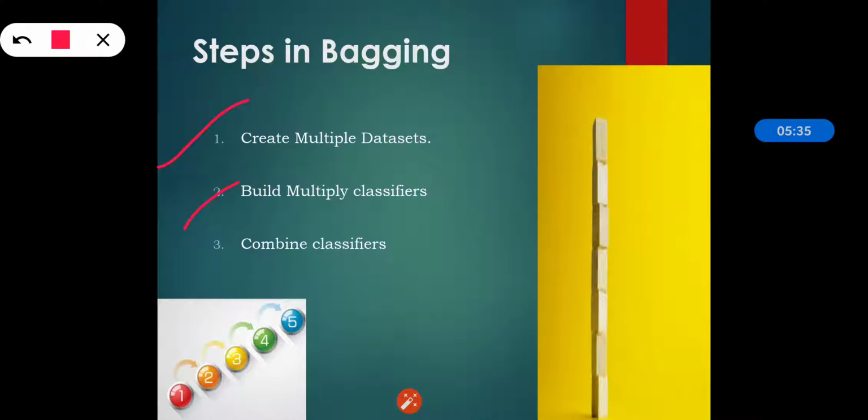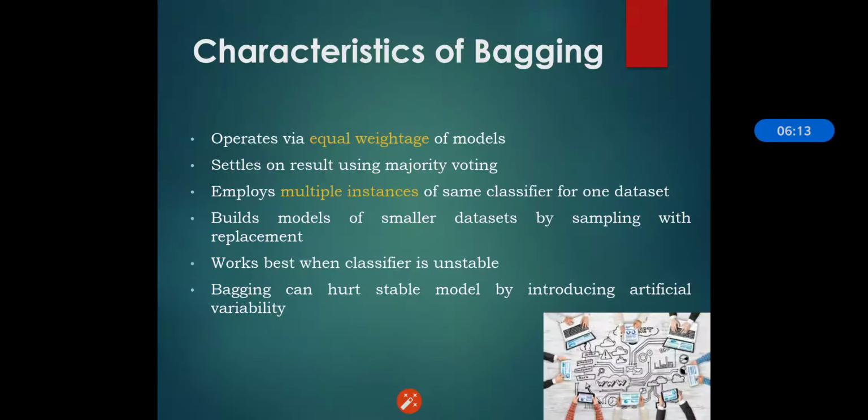The next step is to build multiple classifiers. Classifiers are built on each and every data set. Generally, the same classifier is modeled on each data set, and predictions are made accordingly. The third step is to combine the classifiers. The predictions of all classifiers are combined using mean, median, or mode value, depending on the problem at hand. The combined values are more robust than a single model. These are the basic steps used in bagging.